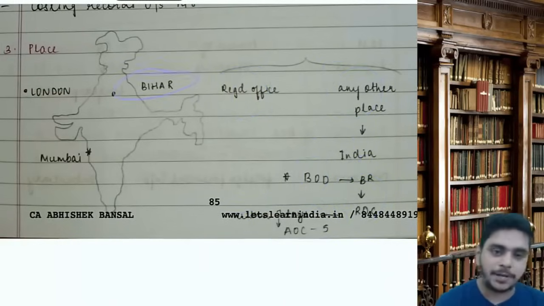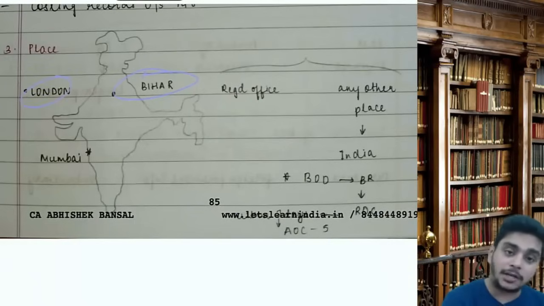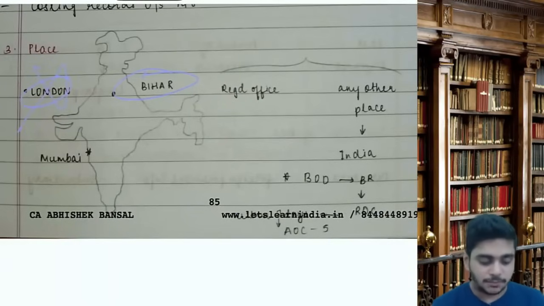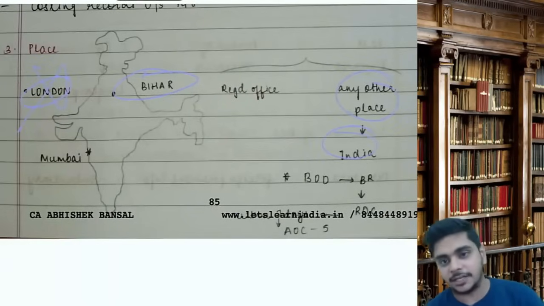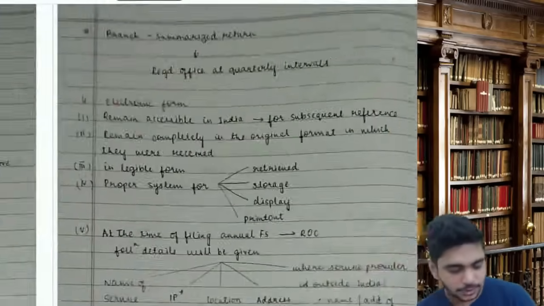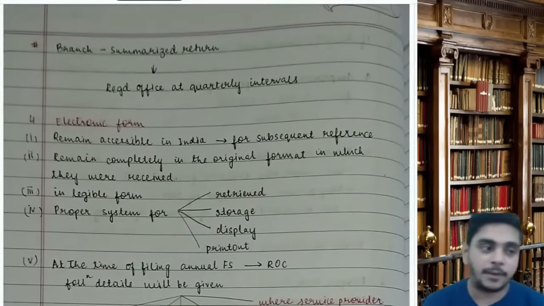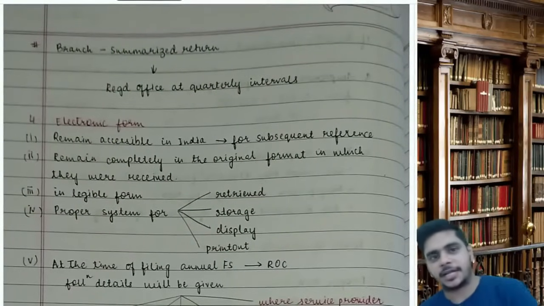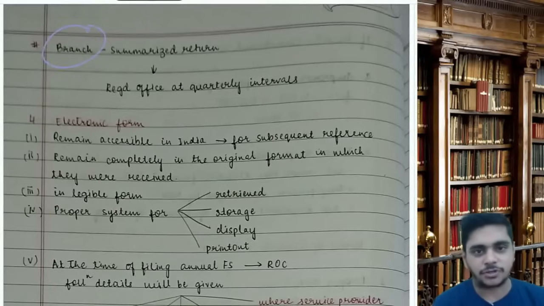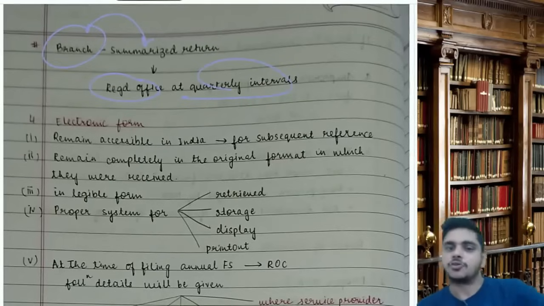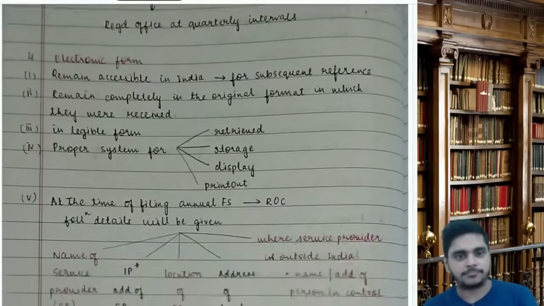Can I keep my BUA at another place in India? The answer is yes. Can I keep my BUA at London? The answer is no. Why? Because the books should be kept at any other place in India. However, if I have a branch in London, can I keep my BUA at the London branch? The answer is yes. But that branch should send summarized return at the register office at quarterly intervals. So branch BUA can be in foreign, but main BUA of the company cannot be in foreign.